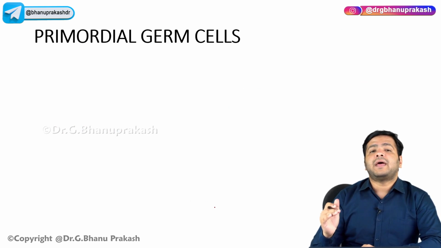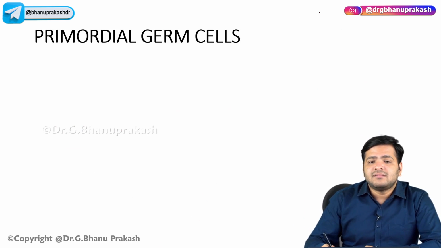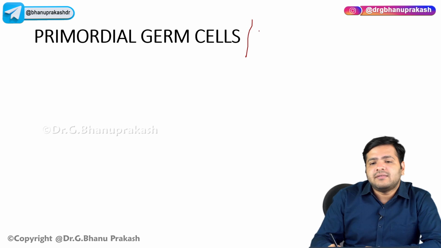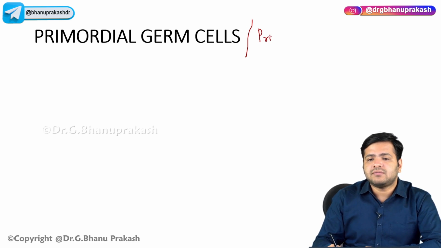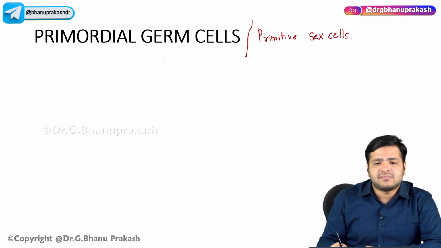Now primordial germ cells. Now these primordial germ cells, these are also called the primitive sex cells, right? Now these primordial germ cells, they arise from epiblast, right?